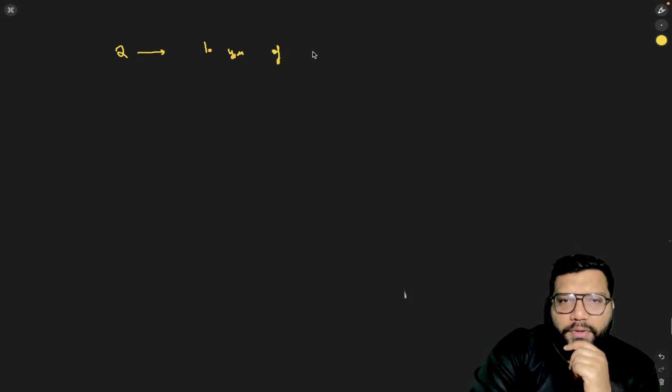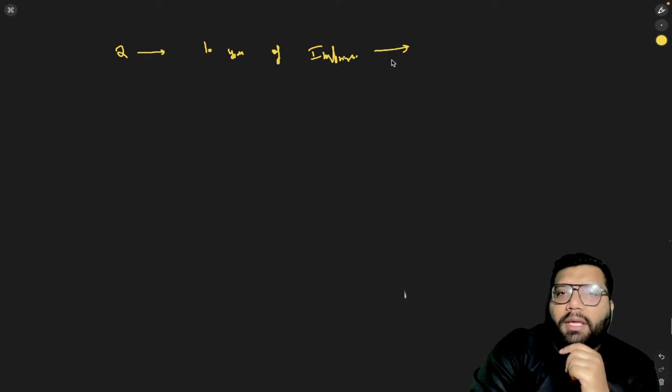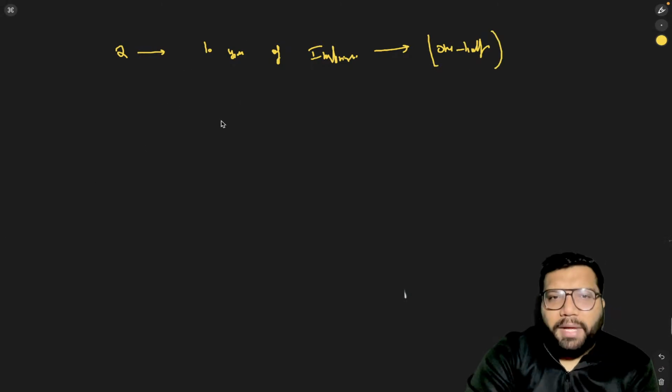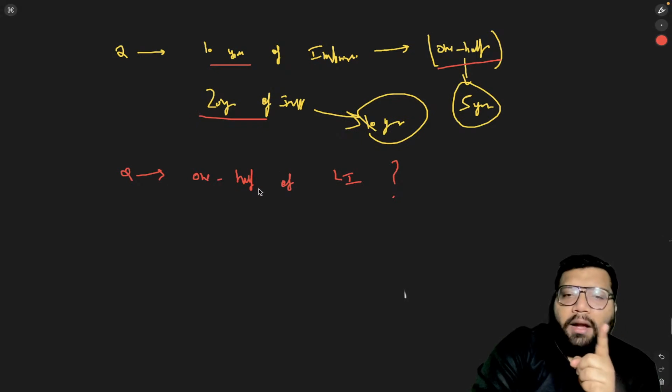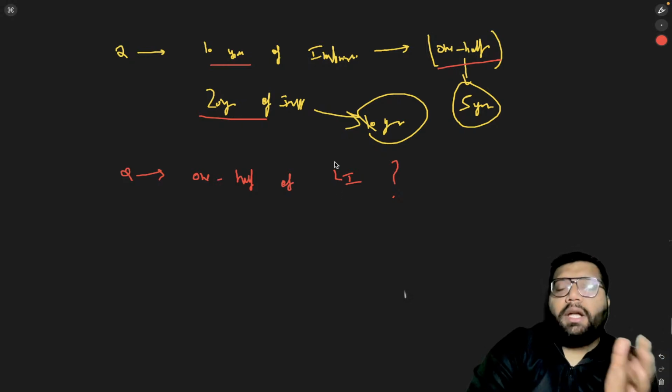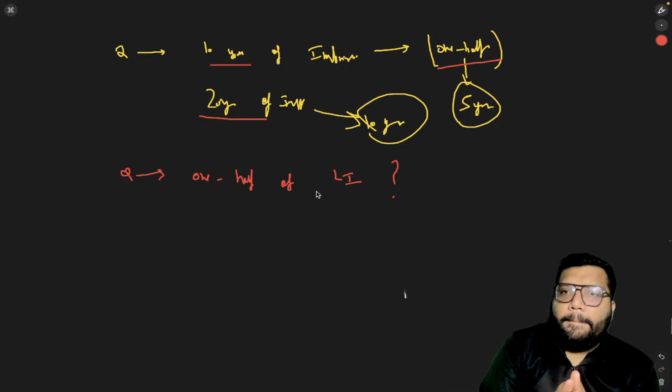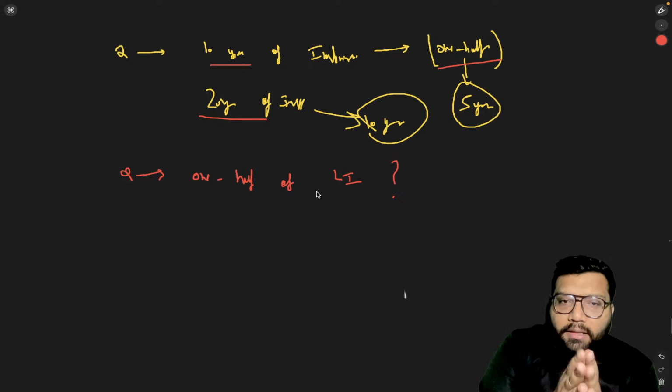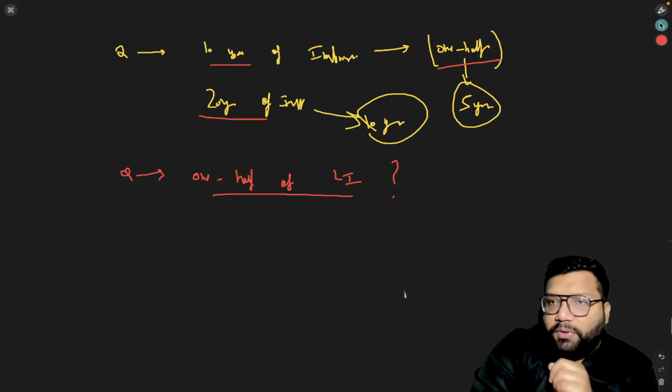Students, if I tell you that there is 10 years of imprisonment, and I want you to tell me one half of it, basically, you need to half that imprisonment. So that's simple mathematics. You will tell me, but what about one half of life imprisonment? Now, life imprisonment, I just told you, it means till death. Then, in that scenario, how can you do that? So, for this fraction, we will presume.